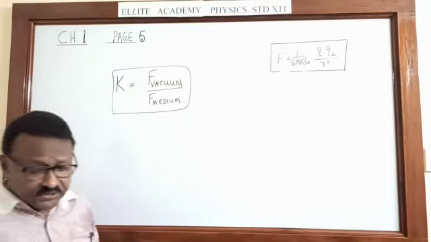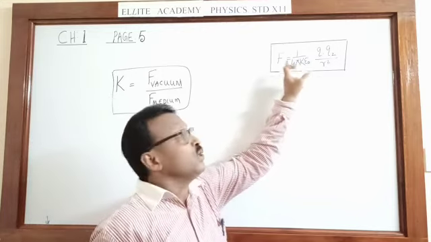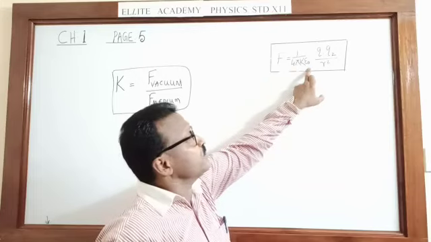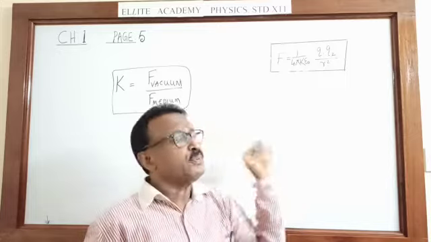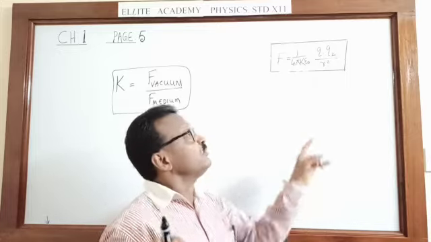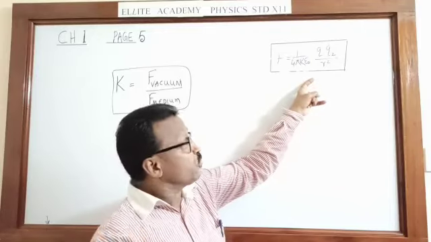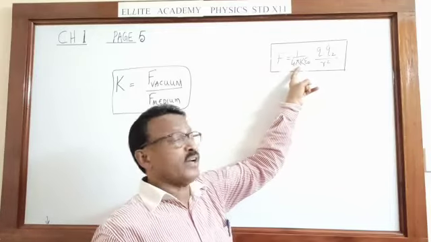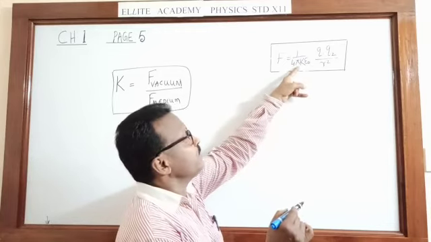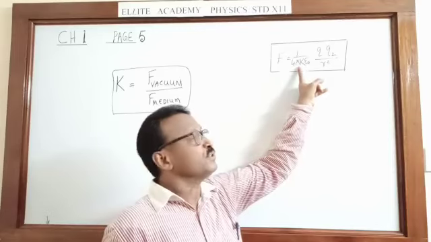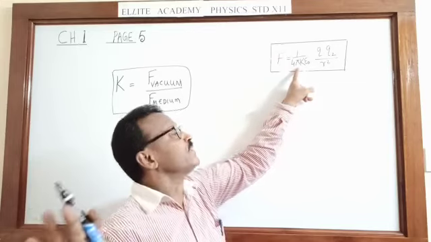So we have just two equations. Coulomb's law applied to any other medium: 1 upon 4 pi K epsilon 0 Q1 Q2 upon R squared. Then confusion comes. Somebody may think, which formula must I use? This is the most general formula. In the problem, if it is air or vacuum, that is 90% of problems, then K will be 1, and the formula will be 1 upon 4 pi epsilon 0 only. What is the value of 1 upon 4 pi epsilon 0? 9 into 10 raised to 9.